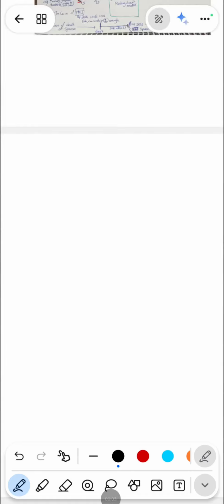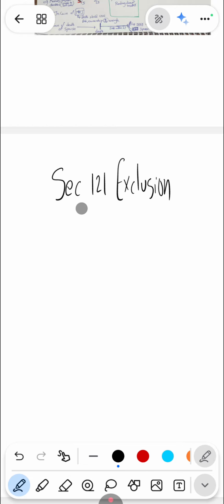Hi, today we are going to discuss Section 121 exclusion. This is the sale of a main home. Suppose you sell your main home, the home in which you are staying. The capital gains that you get, up to 2.5 lakhs, are excluded from your income. That means it is not taxed.